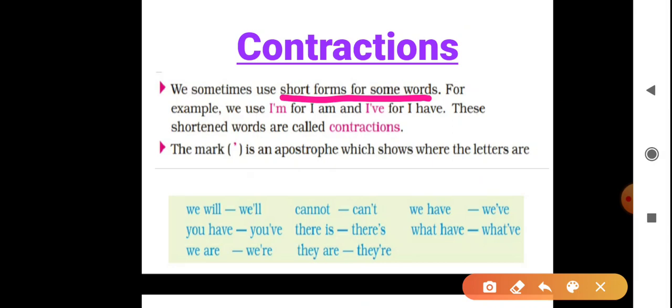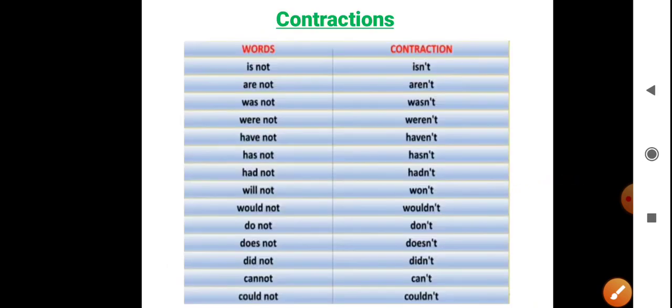Just like we will, we'll; cannot, can't; we have, we've; you have, you've; there is, there's; what have, what've; we are, we're; they are, they're. Here you can see some words having not. Children, the words that are having not, how can you contract them? Very easy. You just remove O and put an apostrophe.